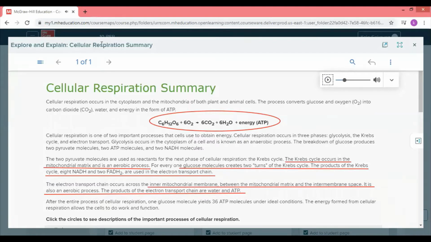So, summary: C6H12O6, which is one glucose molecule, in the presence of oxygen, is broken down into carbon dioxide, water, and ATP or energy. Just to remind you, this process, cellular respiration, takes place in every single cell.